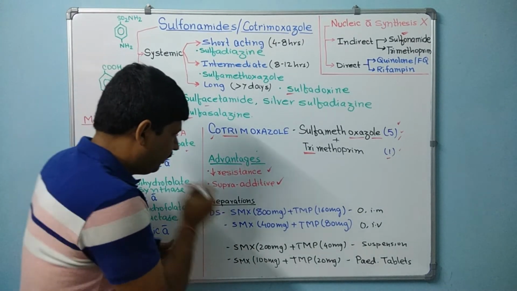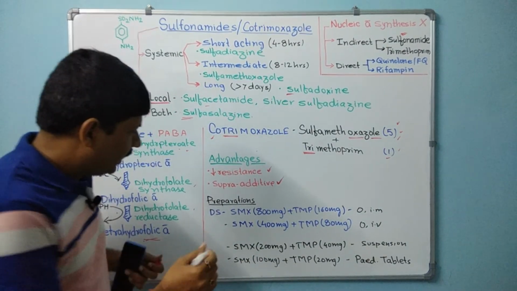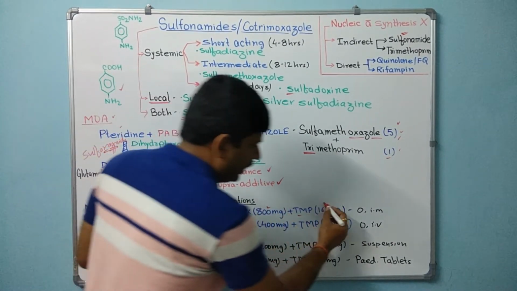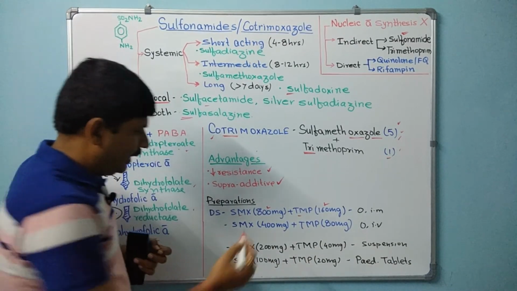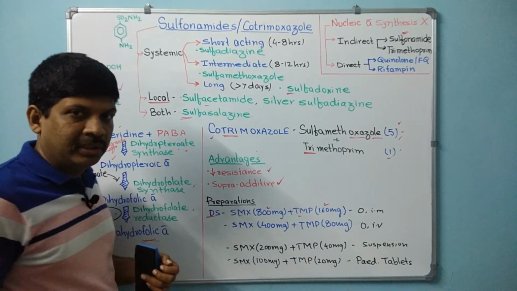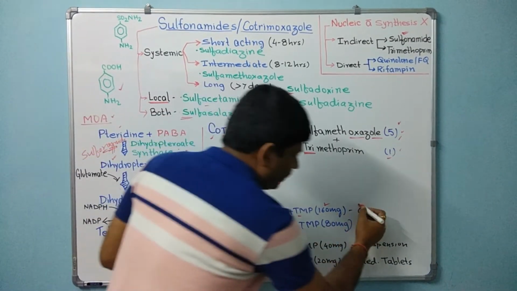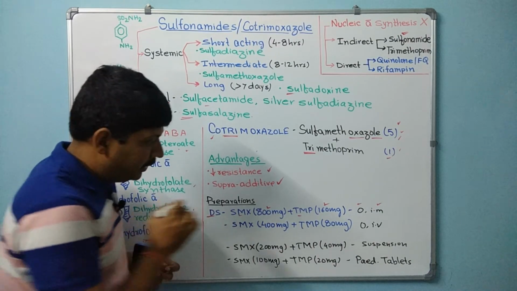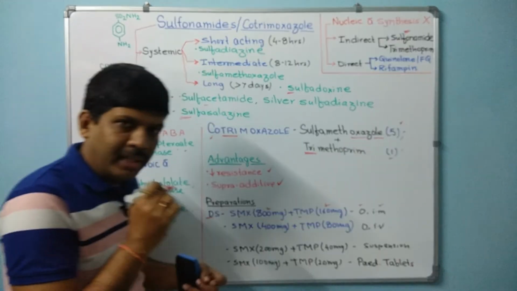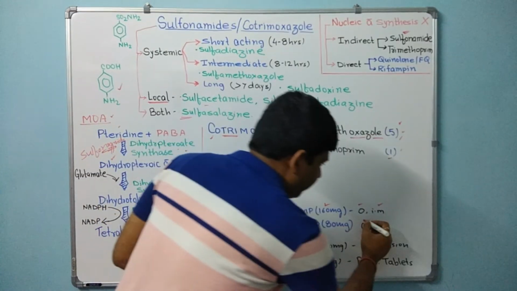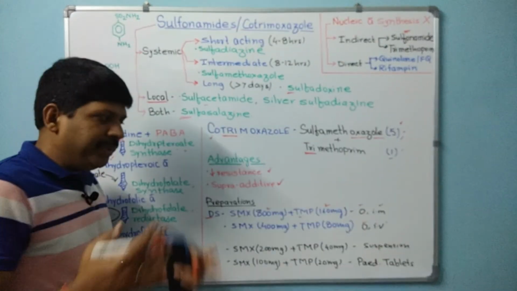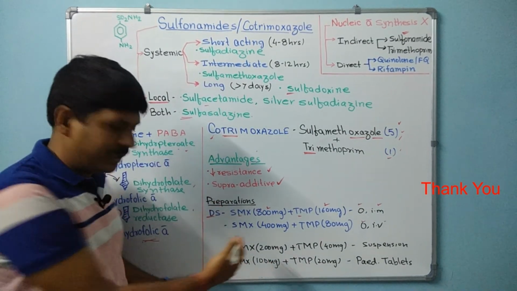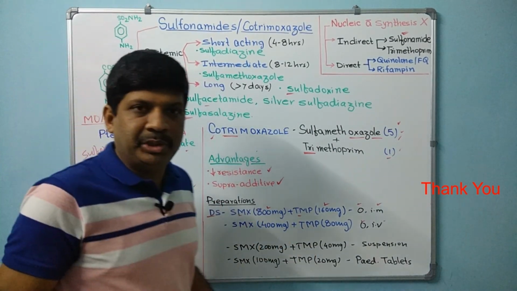Now coming to the preparations. The sulfamethoxazole and trimethoprim if combined at the dose of 800 milligram and 160 milligram, that makes a double strength composition. This is available orally and intramuscularly. Sulfamethoxazole at 400 milligram and trimethoprim at 80 milligram are also available, that is single strength. This can be given orally and intravenously. Some pediatric preparations and suspensions are also available at different dose ratios.